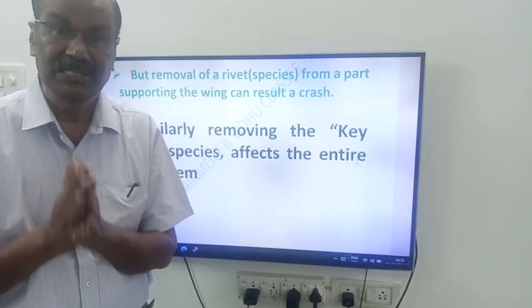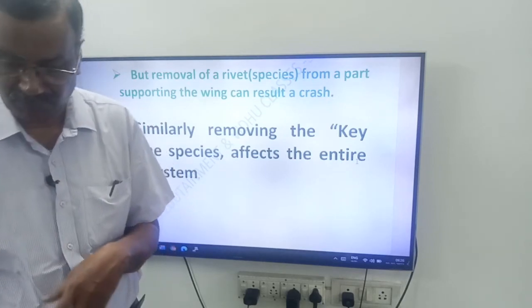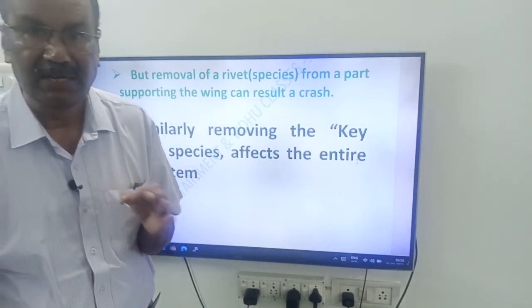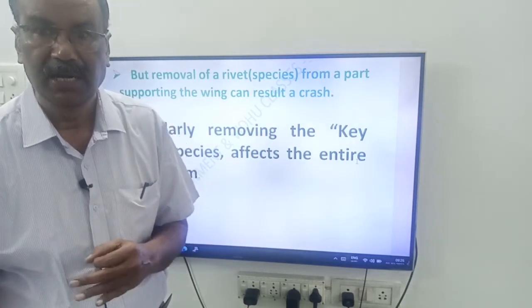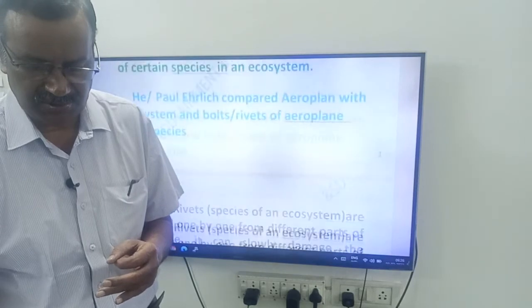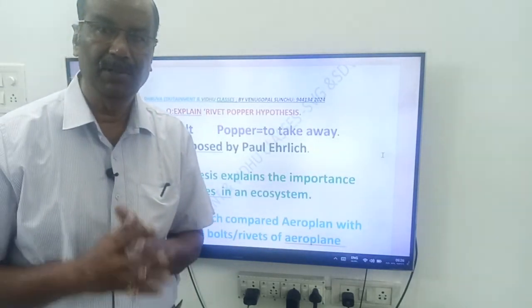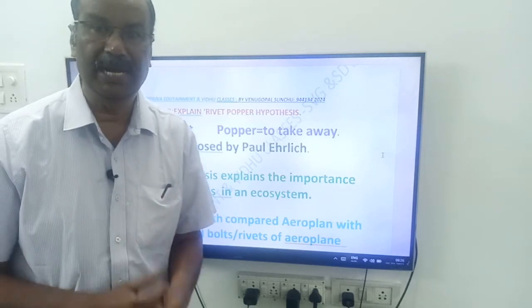So this is about the rivet-popper hypothesis proposed by Paul Ehrlich. Very, very important, friends. Once again, what is our question? Explain the rivet-popper hypothesis.